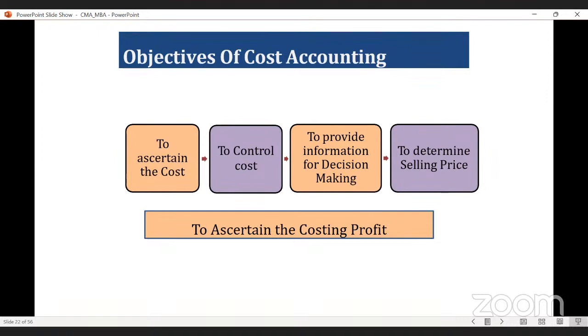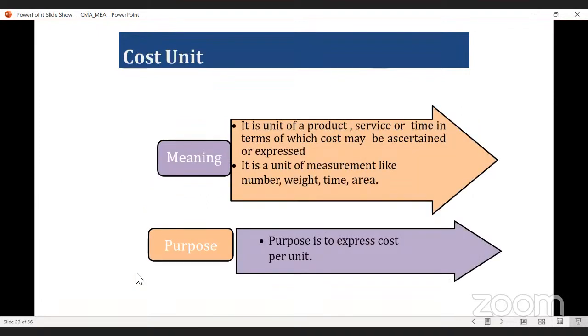Again, cost accounting helps us to know the costing profit. During classification of cost, or wherever we ascertain the cost with the preparation of a statement of cost sheet, we can know what is the costing profit. This is not accounting profit, that is financial accounting profit. Simply we can say this is the costing profit. How we are minimizing the cost so that we can enhance the costing profit. That is also another objective of cost accounting.